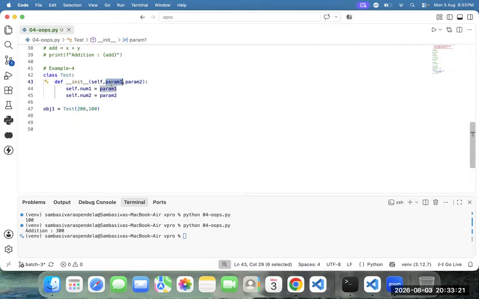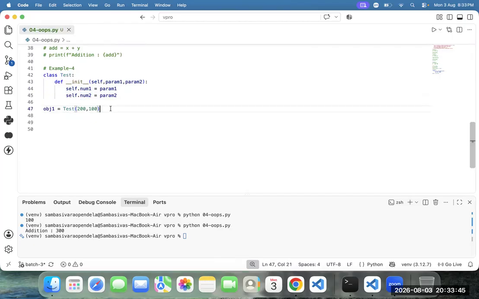200 is stored to param1, param1 is stored to num1. 100 is stored to param2, param2 is stored to num2. Here, self is representing an instance variable. By seeing the self, Python recognizes num1 and num2 as instance variables.